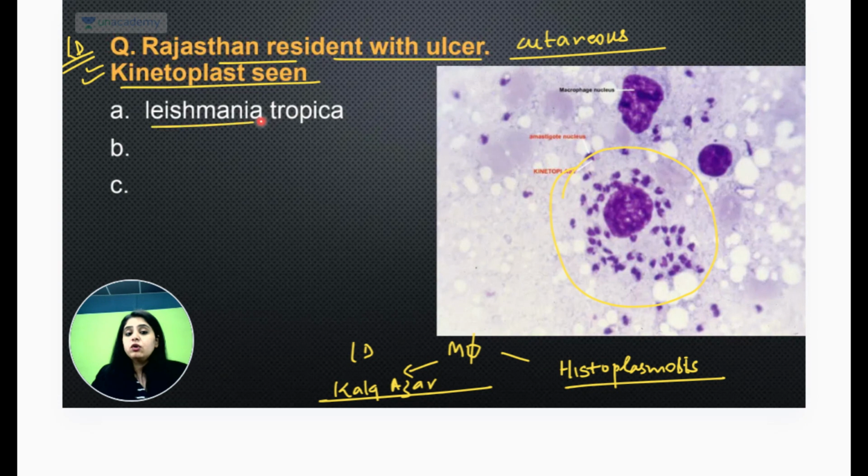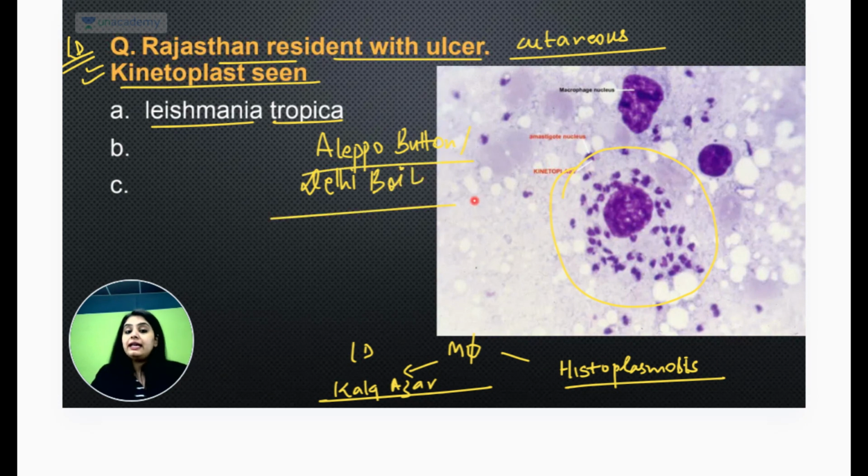And this is something which is called, cutaneous wala is caused by Leishmania tropica, which is known as the Aleppo button. Aleppo button, or this is also known as the Delhi boil. So this is basically the cutaneous manifestation of Leishmania. Kinetoplast word was the giveaway over here. Very, very, very important part. ठीक है. Now there's another thing.